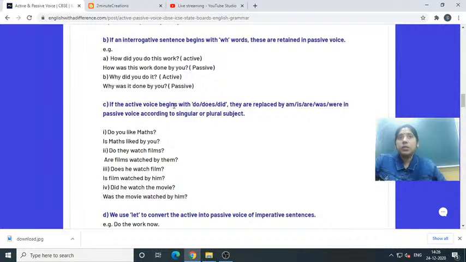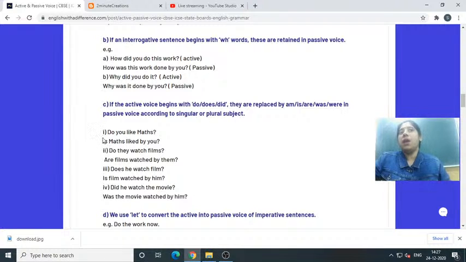Was, were, when will it come? If it is did in the past tense. But if it is in the present tense, then you will use am, is, are in passive voice according to singular or plural subject.